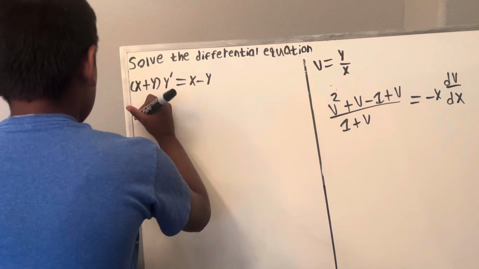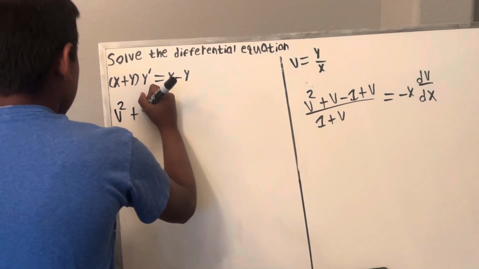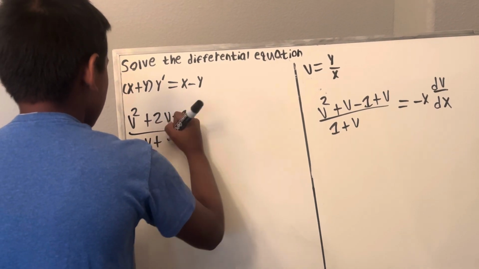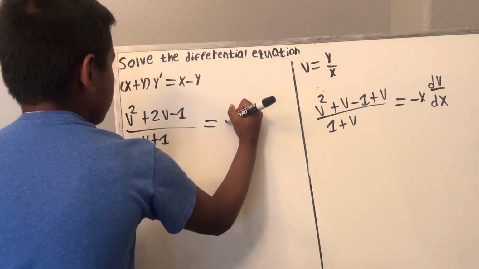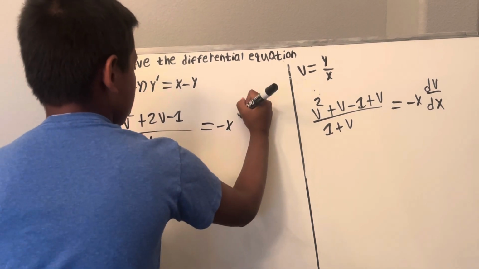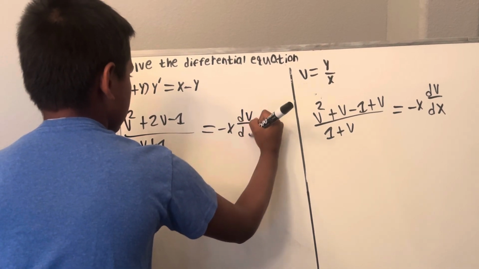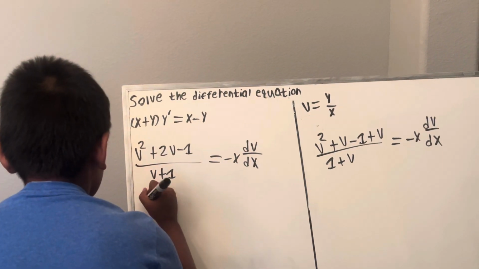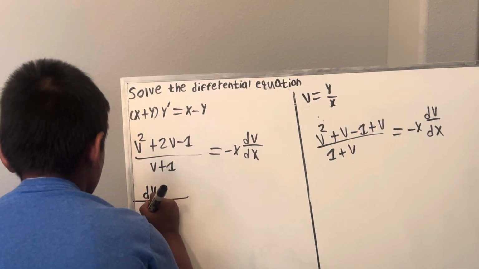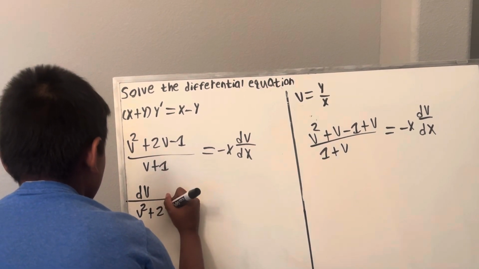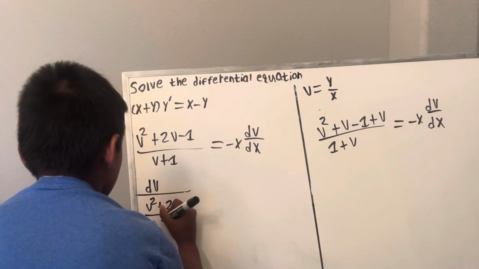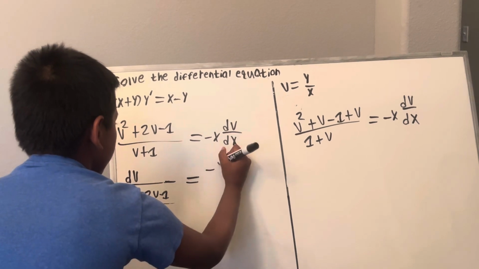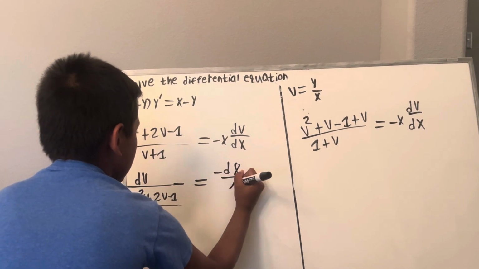So now same as v squared plus v, which is 2v minus 1 over v plus 1, is equal to negative x dv/dx. So now we know it is a separable differential equation, so the same as dv over (v squared plus 2v minus 1) over (v plus 1) is equal to negative dx over x.